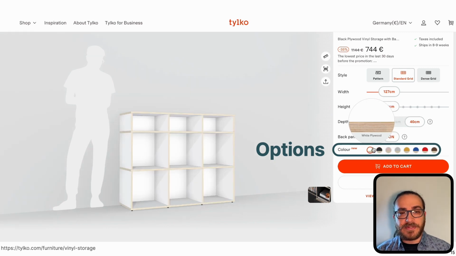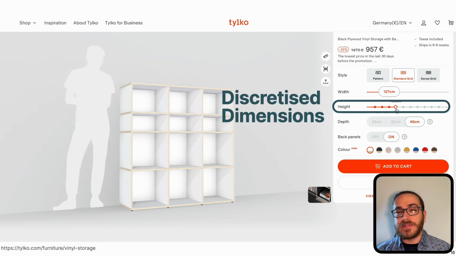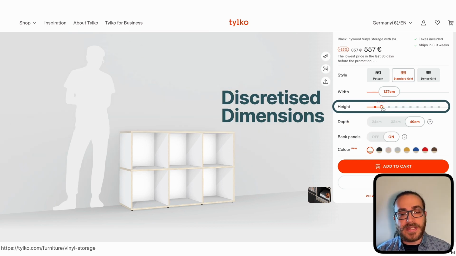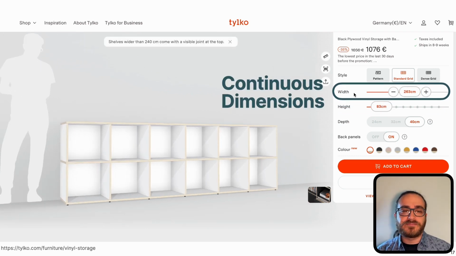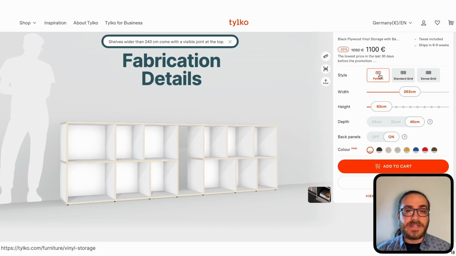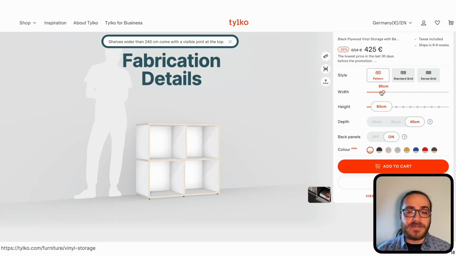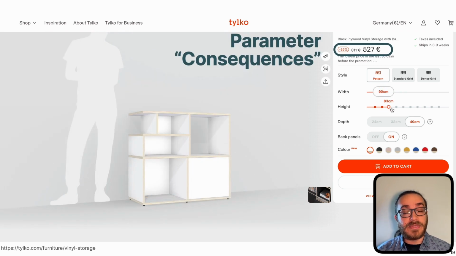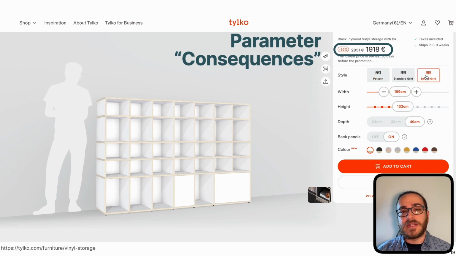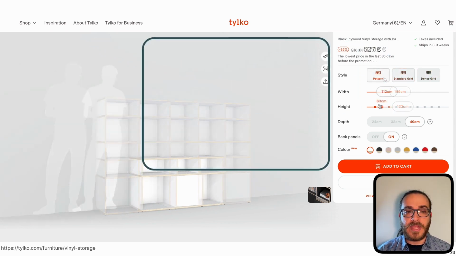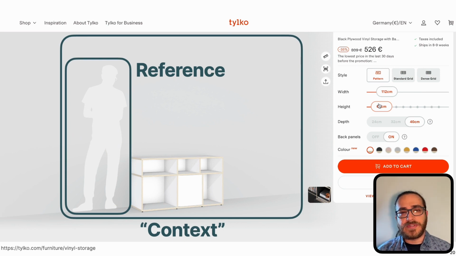For example, we have parameters that provide options, as you can see here. We also have dimensions that are reduced to steps here. They are basically discretized. Or we have something more continuous with quite a few steps to choose from. What's interesting here is that some choices trigger warning regarding the fabricated outcome. And there are more immediate consequences of the parameters that we change. Here we see the cost changing depending on what we have picked. And lastly, we still have this preview, which shows us human silhouette as a reference and some sort of default room that is supposed to describe a context.